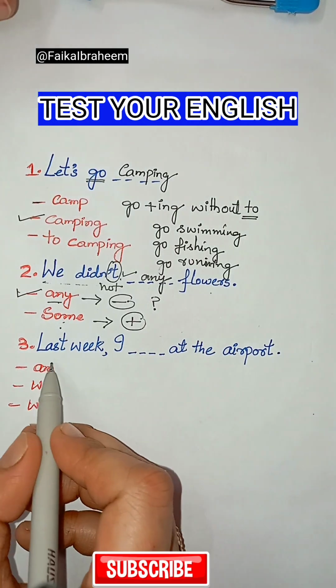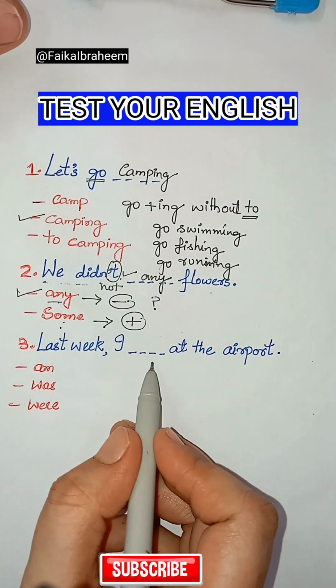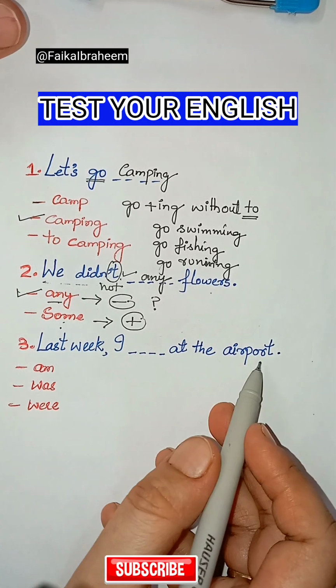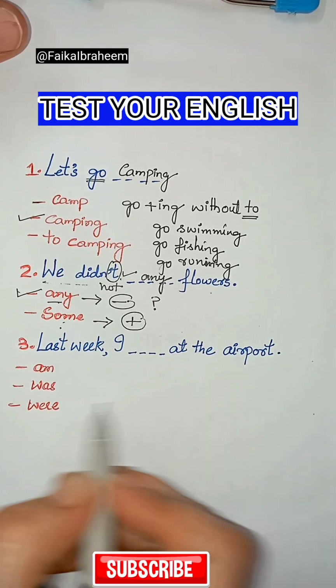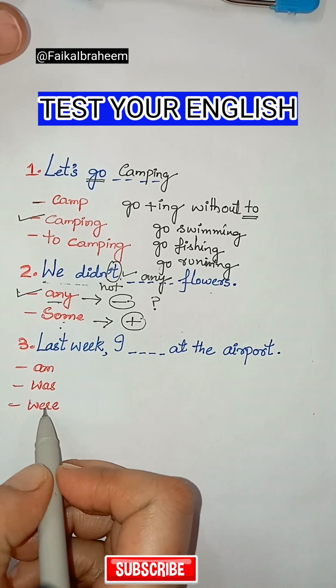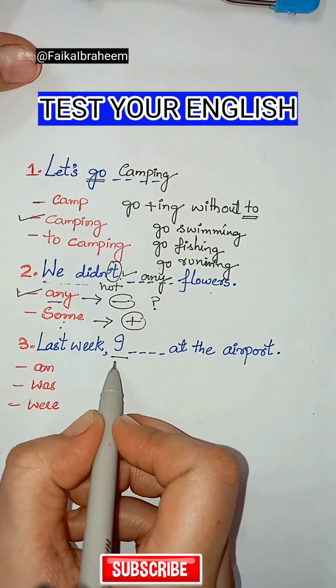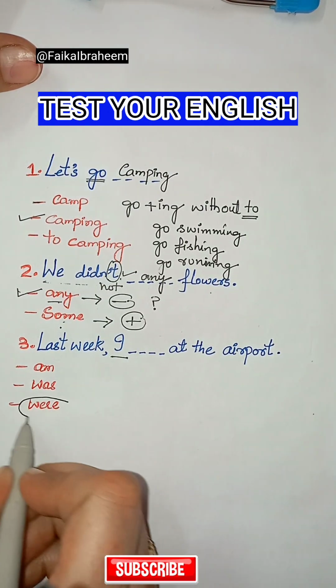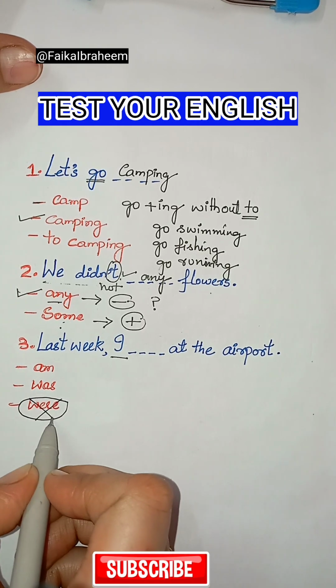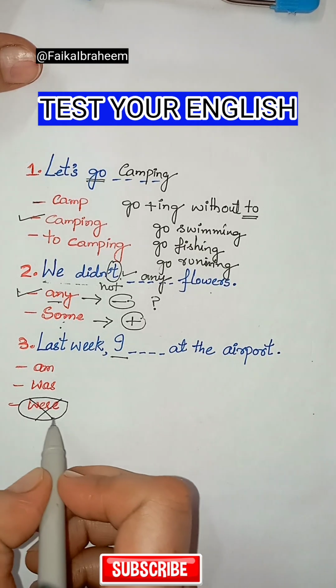Last week I blank at the airport. Am, was, or were? Here the keyword is I. Here I doesn't take were, so let's eliminate this one.